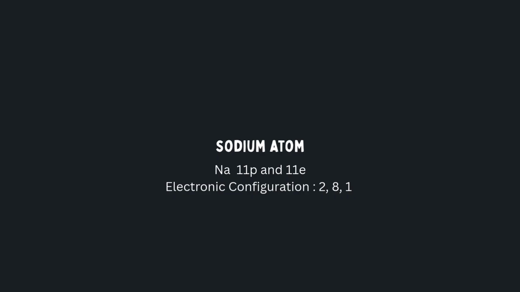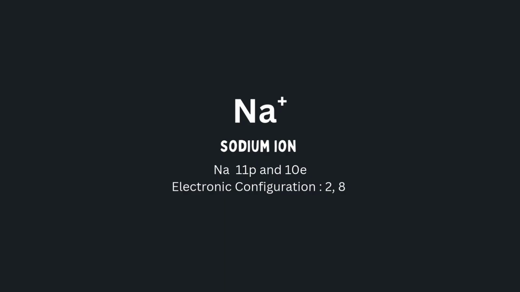The outermost orbit should have 8 electrons, so it is easier for it to lose 1 electron rather than gain 7 electrons. It can lose 1 electron and become that 2-8 configuration. If it loses 1 electron, then it becomes an Na plus ion, right?